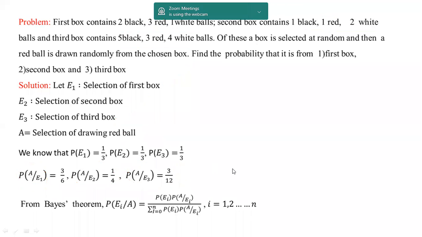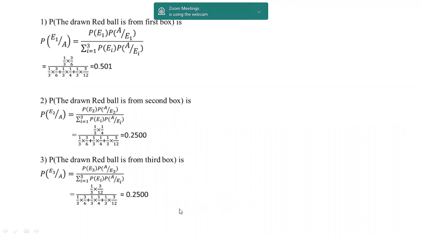So let's find out. Here is the solution. We assume the ball is drawn from the first box, that is probability of E1 over A. There are all red balls, and we are thinking that the ball came from the first box. So the representation will be probability of E1 over A. Here A belongs to all red balls, E1 belongs to the first box. Okay. So using the Bayes theorem, probability of E1 into probability of A by E1, over summation of probability of Ei into probability of A by Ei.